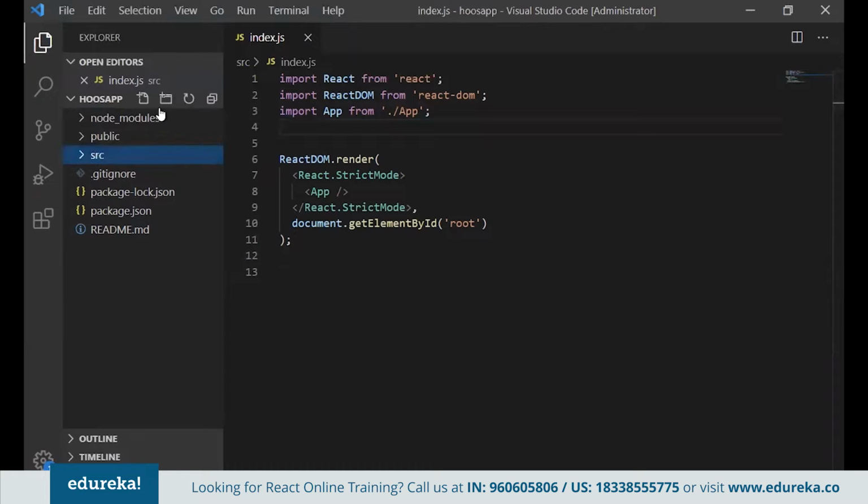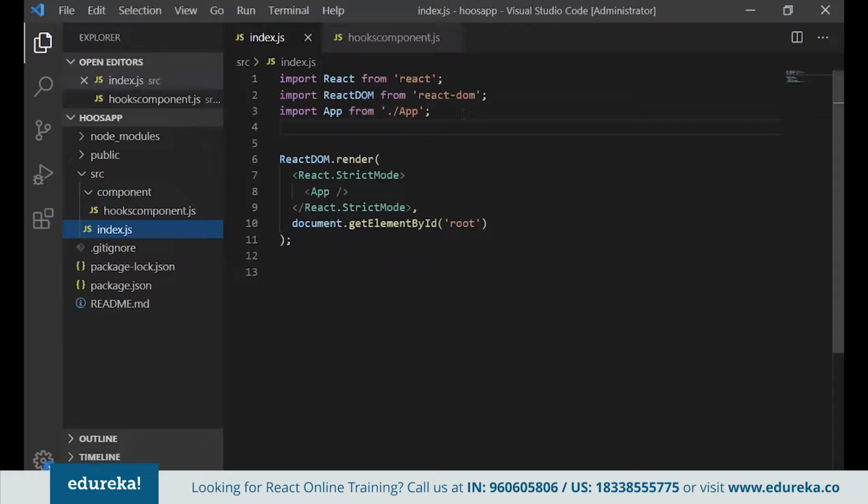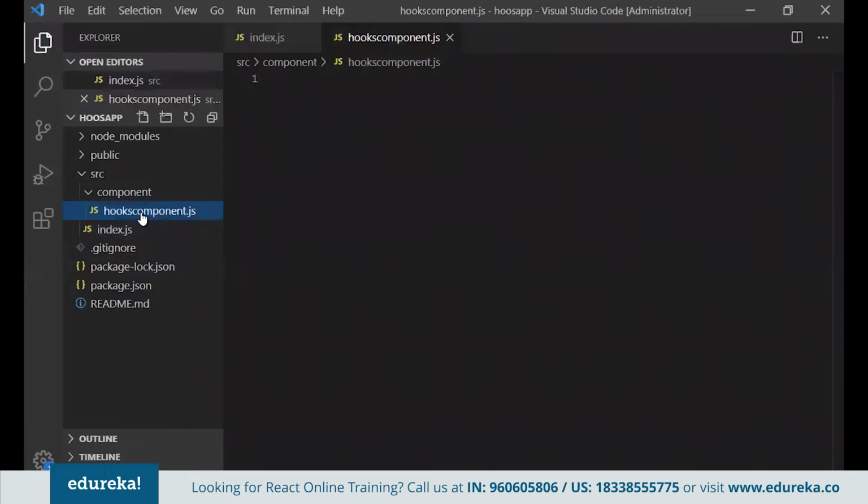In there, we'll make one component folder, and in this I'll make one hooks component, HooksComponent.js. In the index file, I'll import that one, not this App. I'll say import HooksComponent from ./component/HooksComponent, and I'll place this HooksComponent here. Next, in the HooksComponent, let me show you how to create it.